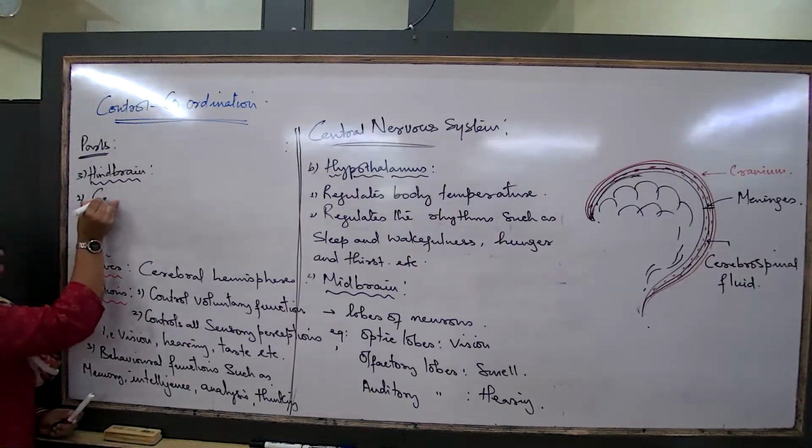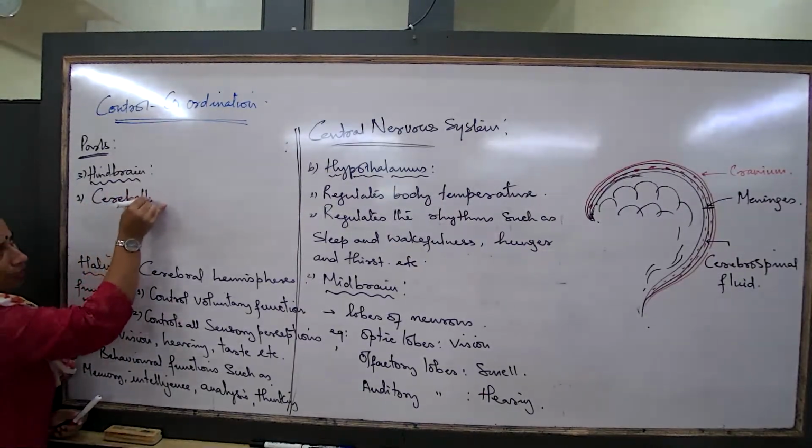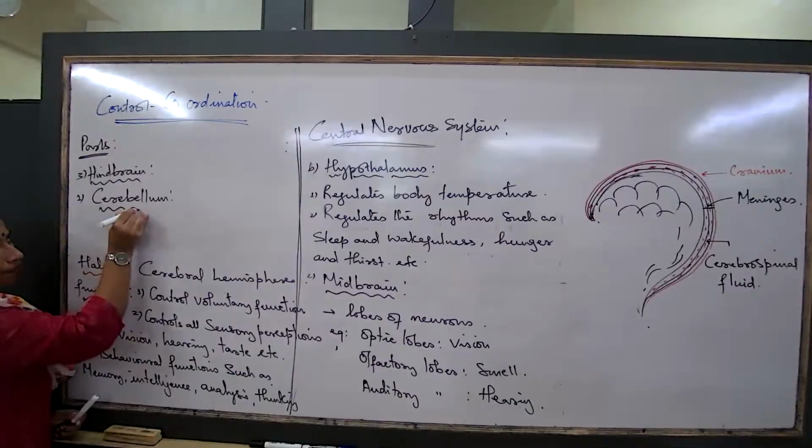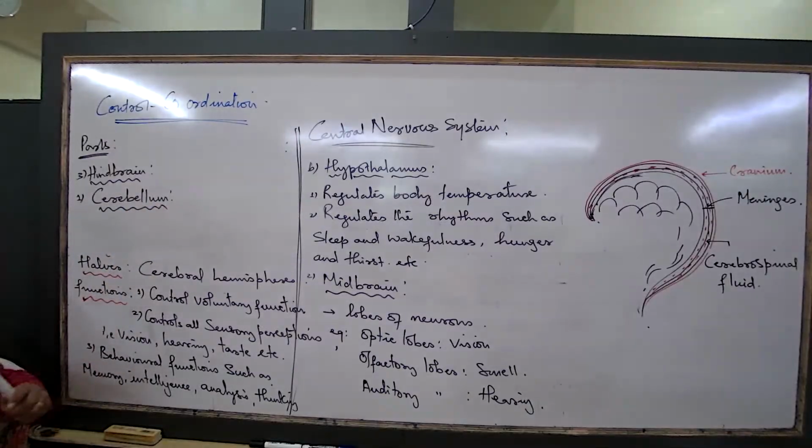The first part is cerebellum. Look for cerebellum in your diagram. Got that? So, which is the cerebellum? The cerebellum is this particular region. Did you see? This leaf-shaped folded structure is called the cerebellum. Marking should all come. What is this particular region? Cerebrum. What is this particular region? Hypothalamus. And now I am talking about the cerebellum.